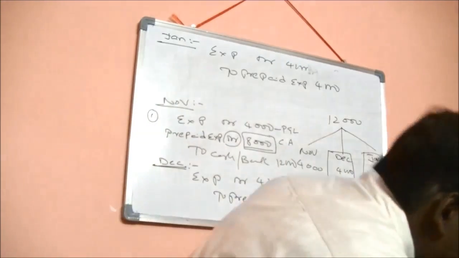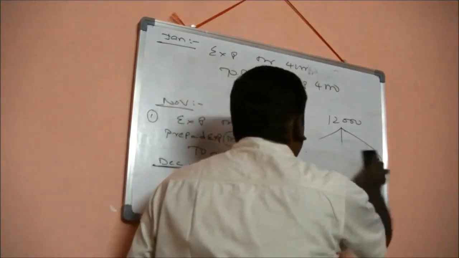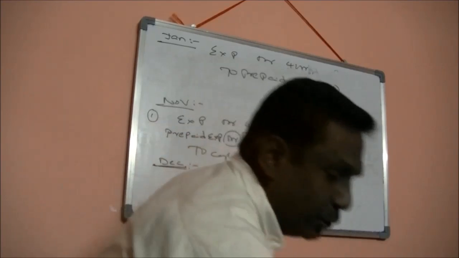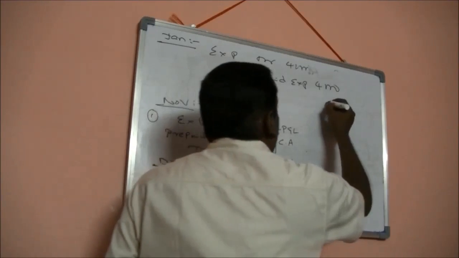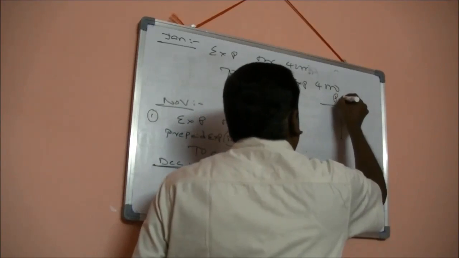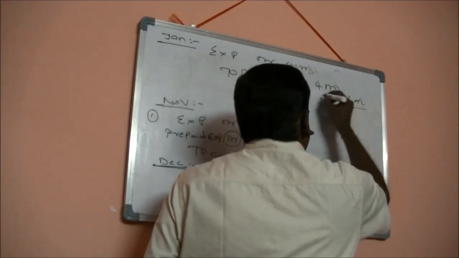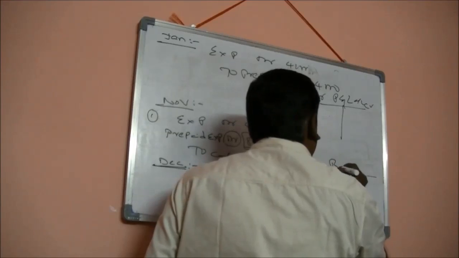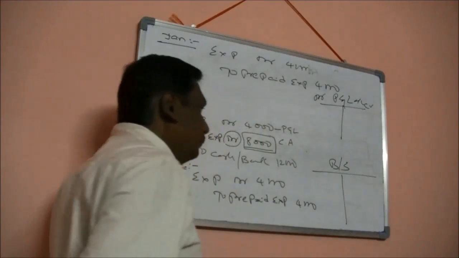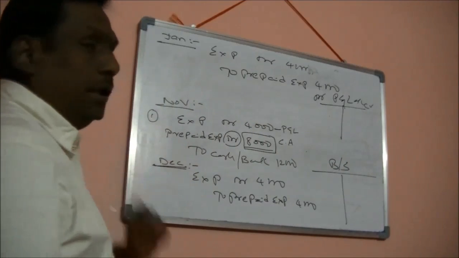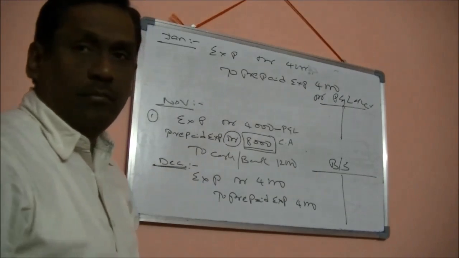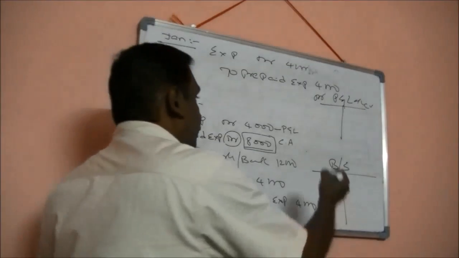I will tell you how it appears in the balance sheet and P&L account as well. I will show you that. Let us say I have P&L account and I have balance sheet. In the month of November, I debited expenses 4,000, so that will go to P&L account.